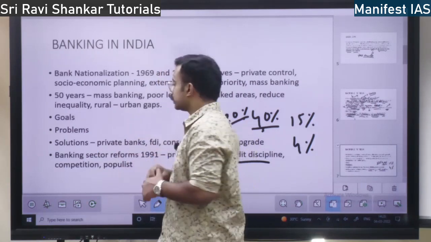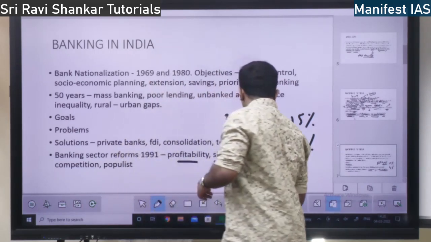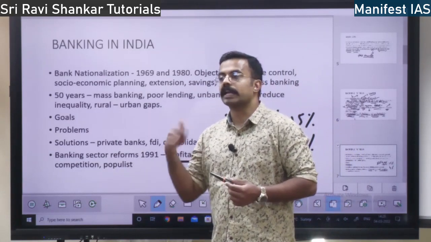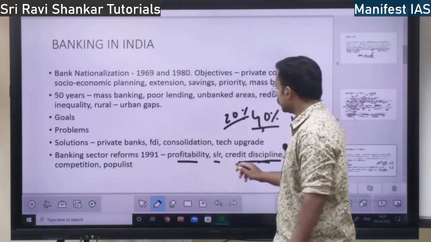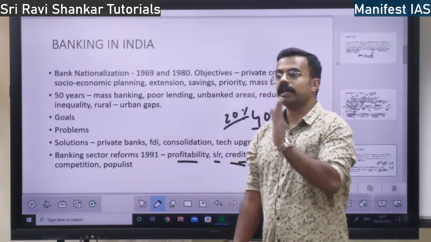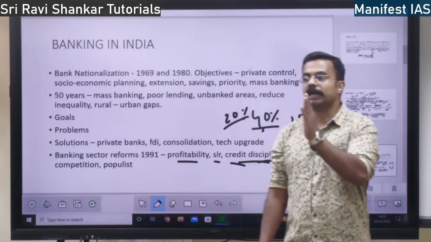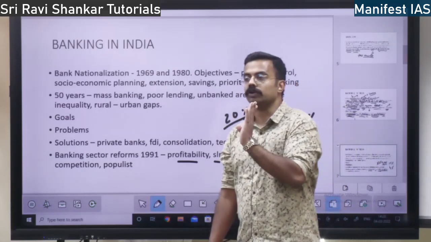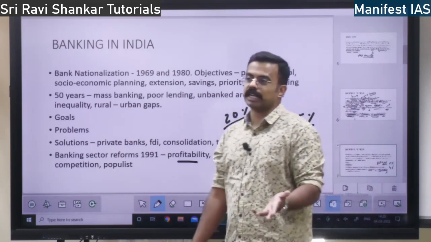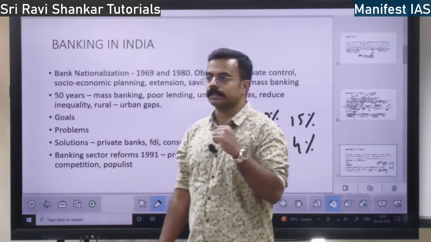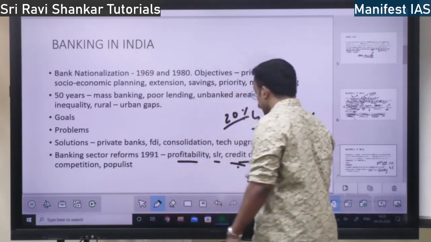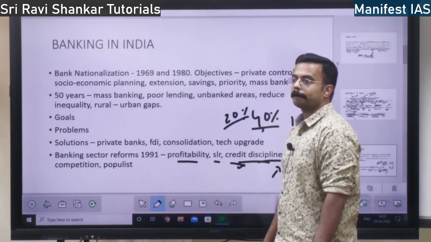So post liberalization, because of various checks and balances, RBI regulation, high regulation, credit discipline has increased in the banking sector. Credit discipline means verifying the debtor properly before giving the loan. But yes, looking at non-performing assets, we can question where their credit discipline is. But compared to pre-1991, credit discipline has definitely increased, right?